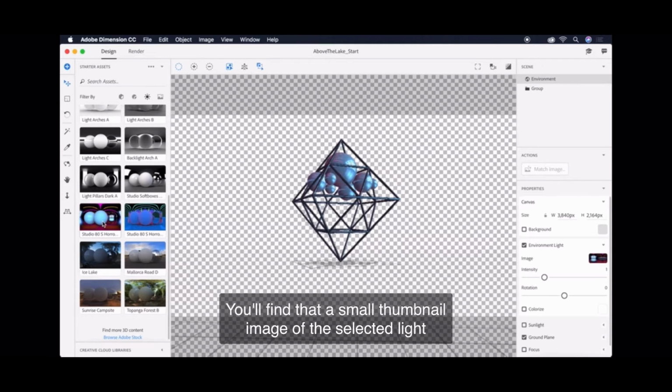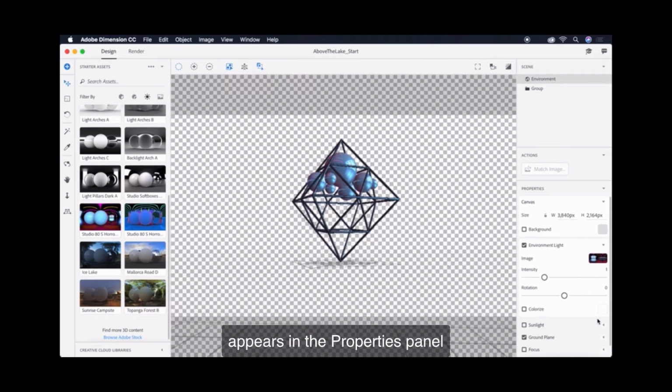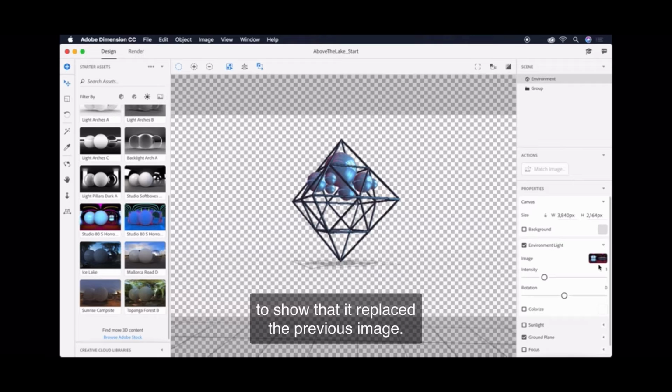You'll find a small thumbnail image of the selected light appears in the Properties panel to show that it replaced the previous image.